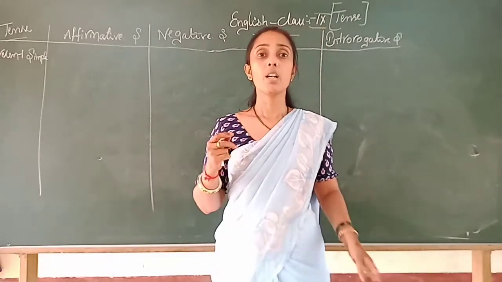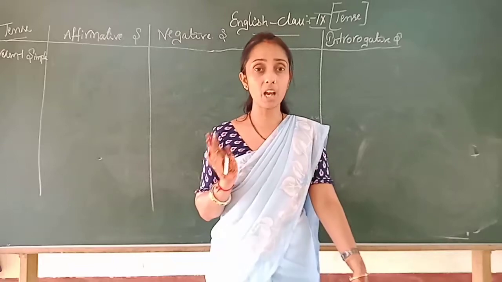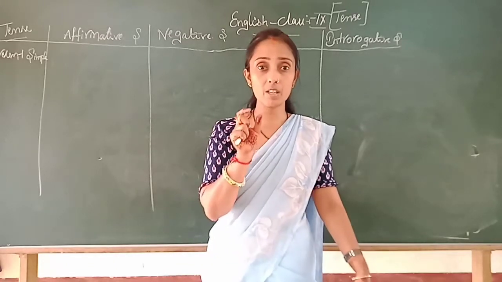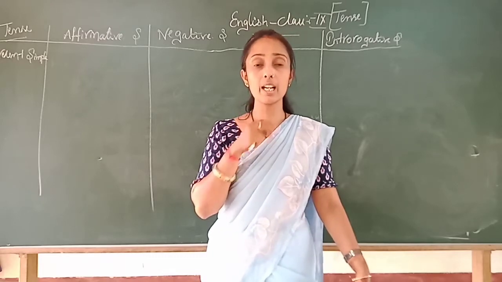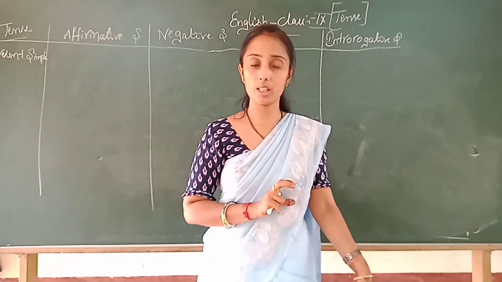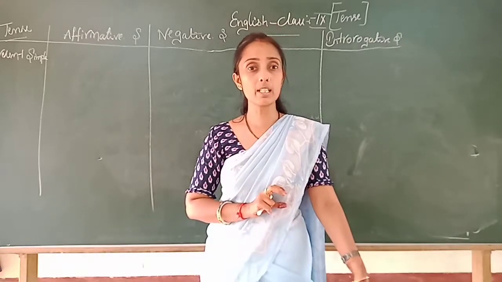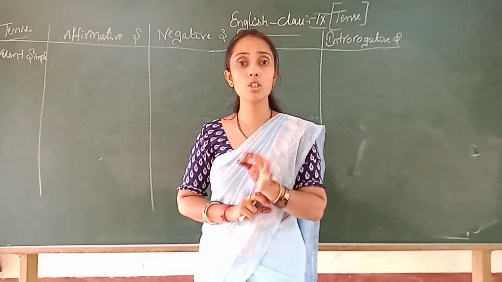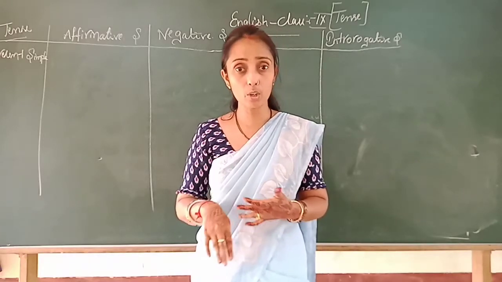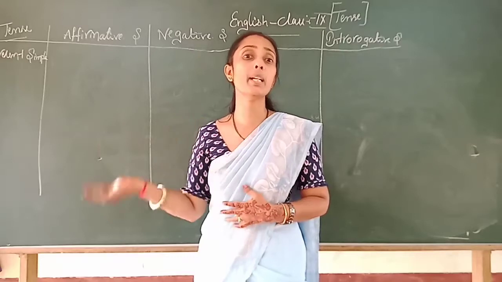Is it clear? Okay, I finished my reading. Here the word finished, in past tense, says that the action has been done already. So an affirmative sentence says the validity or the truth of an action that has completed, or is going on, or is yet to be completed.